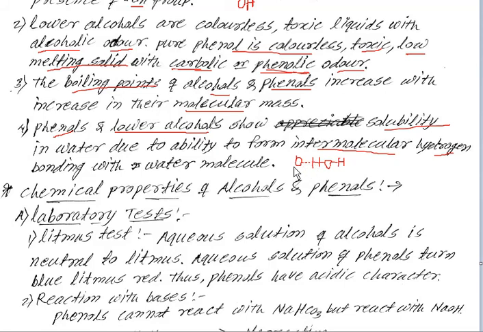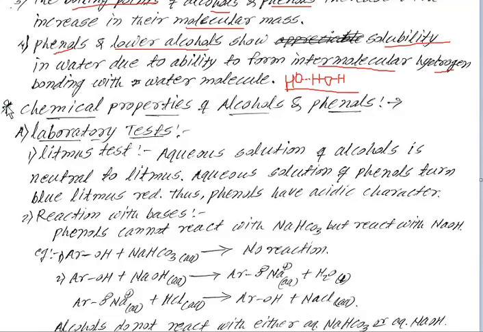That oxygen is from the OH group of an alcohol. A weak, polar bond is formed between the oxygen of the OH group of an alcohol or phenol and the hydrogen atom of a water molecule. It is a weak hydrogen bond, so it is called intermolecular hydrogen bonding. Because of that, alcohols or phenols are soluble in water.